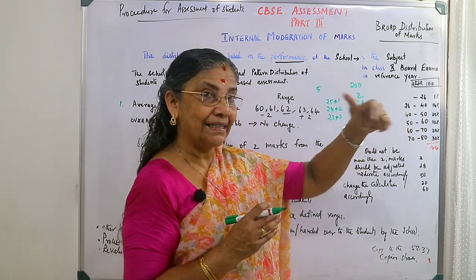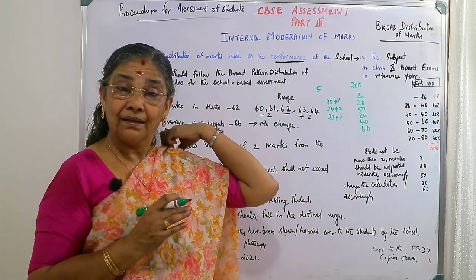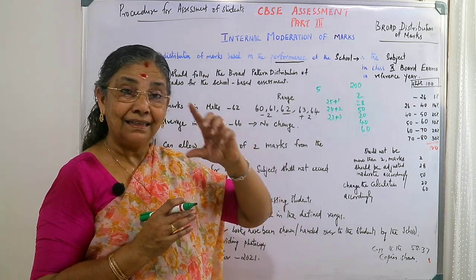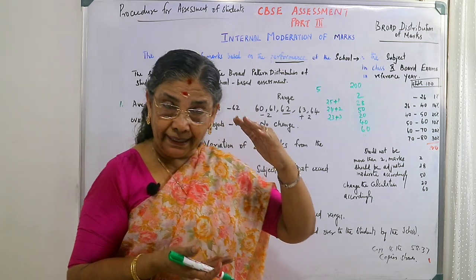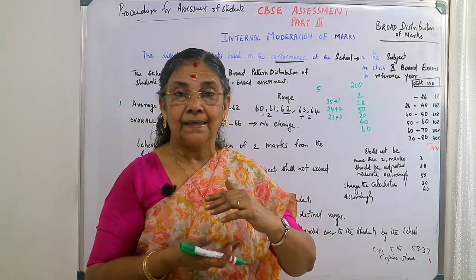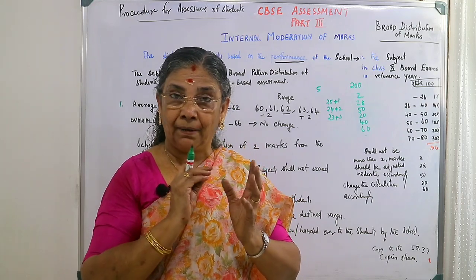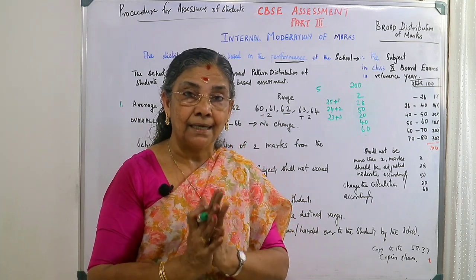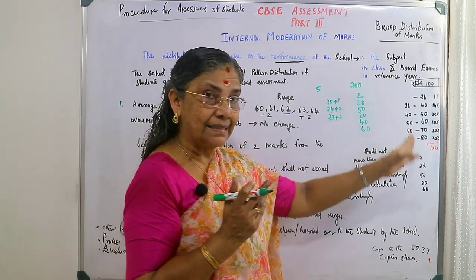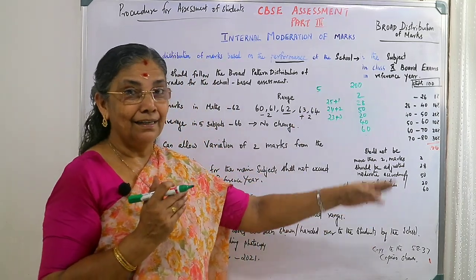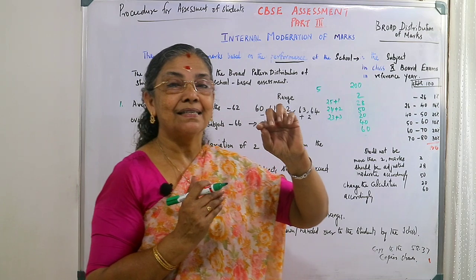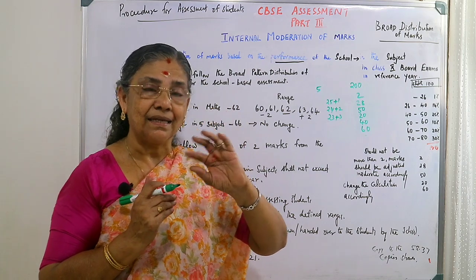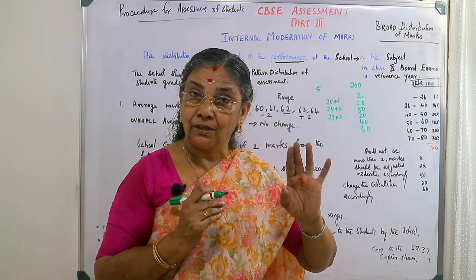This is the thing. So variation can be subject-wise, but we are taking the average of 5 subjects. We are calculating the average by adding the 5 best subjects of the reference years, with the total divided by 5, and the mark we get should not change. That should remain the same. The marks should be adjusted accordingly, and moderation can be given. At the same time, in some cases we have to reduce the marks also. The CBSE says there is no other option in order to get the reliability of the result.